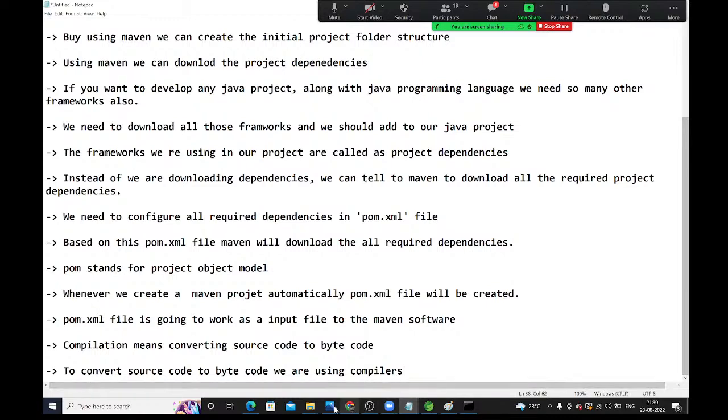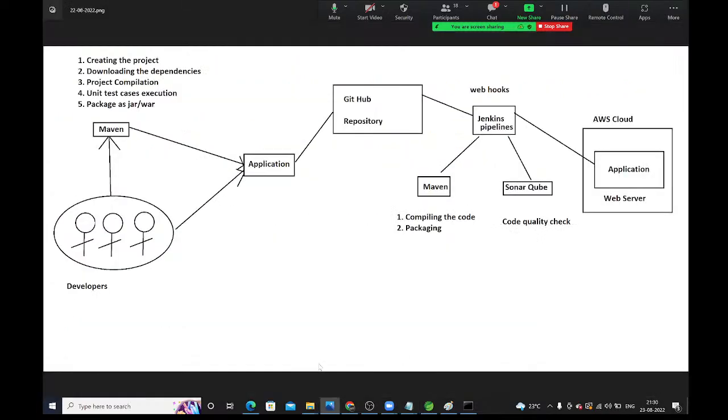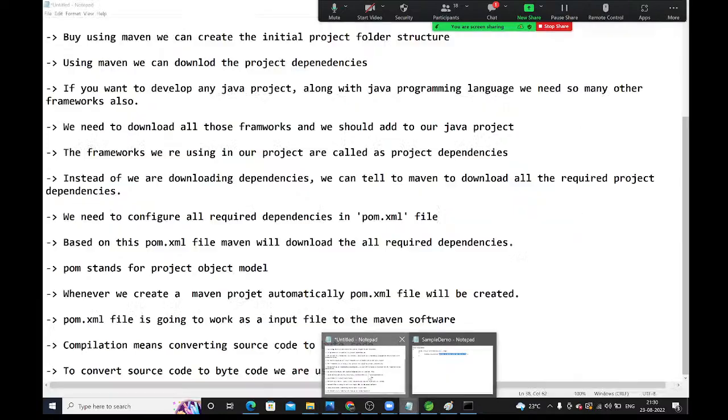Fine. So next, guys, go to yesterday's diagram. Unit test cases execution, fine. We need to write some JUnit test cases. Those JUnit test cases also will be executed by Maven. Okay. So next, packaging as jar or war files. See, guys, packaging jar or war.